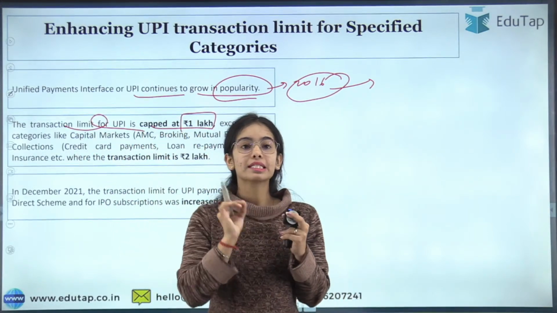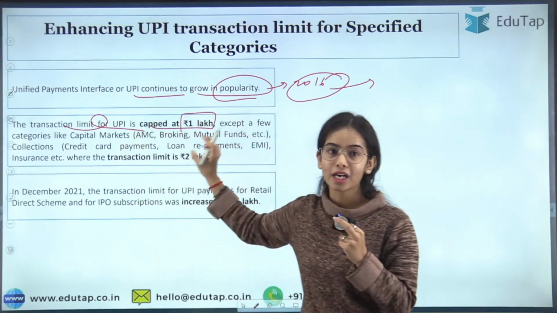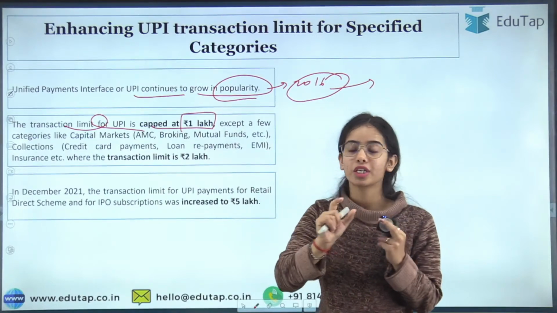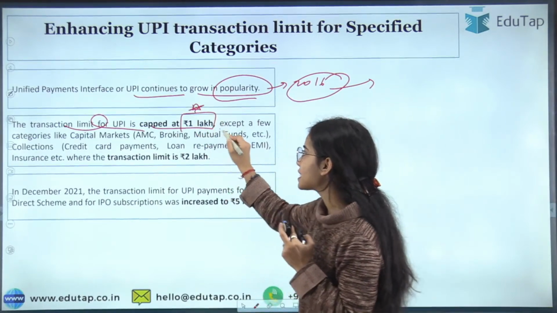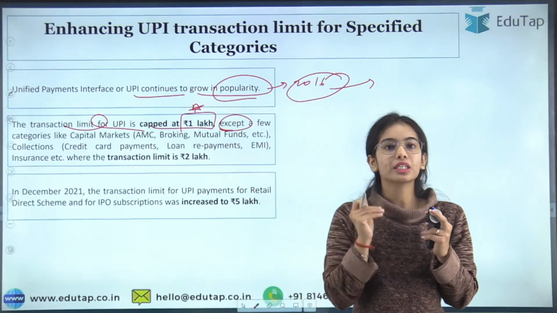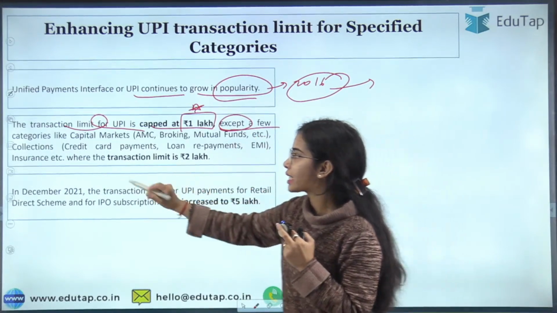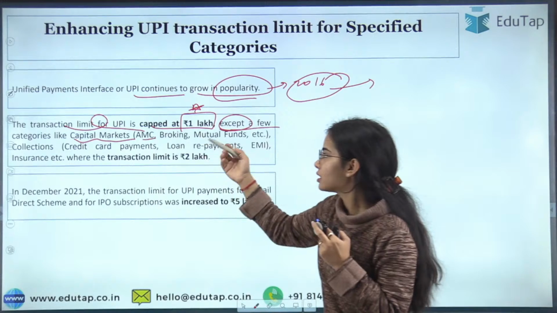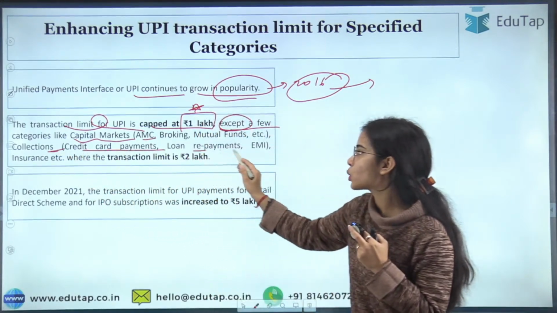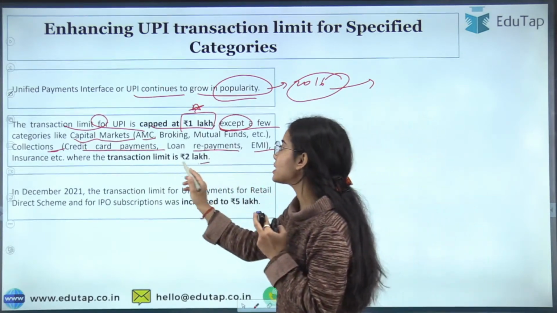So what has happened is that the transaction limit for UPI is capped at 1 lakh. That means the maximum transaction you can do through UPI in 1 day is 1 lakh. Except there are some categories for which the transaction limit is a little higher. Except a few categories like capital markets, broking, mutual funds and such, collections, credit card payments, loan repayments, EMI, insurance, etc. For these, the limit is 2 lakh.